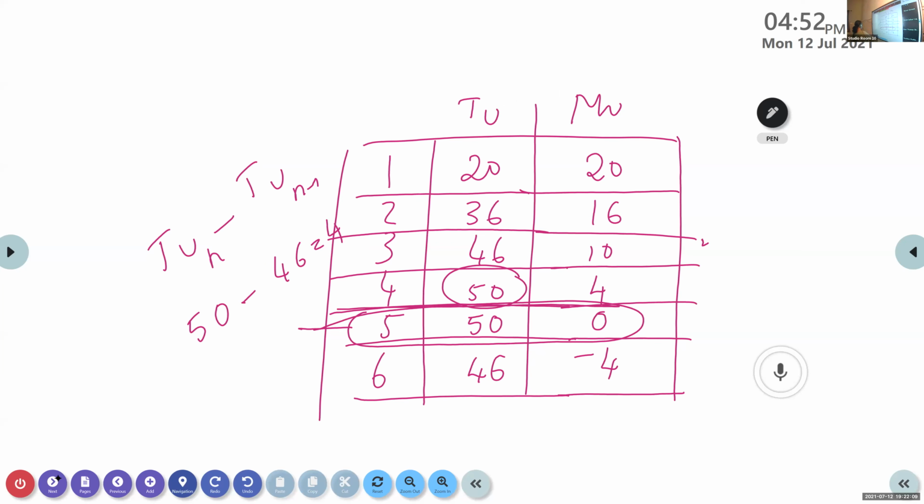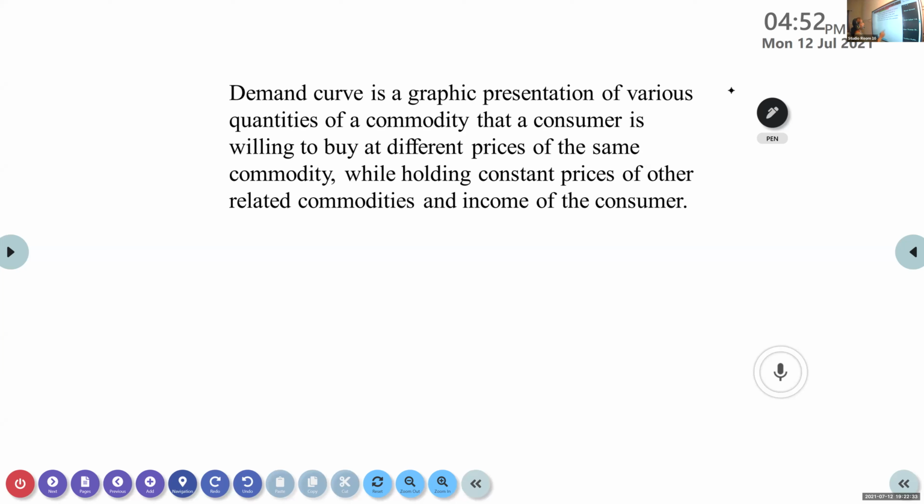Now next, the demand curve. A demand curve is a graphic representation, like how I showed you before the graphic representation of total utility and marginal utility. In the same way, a demand curve is a graphic representation of various quantities of a commodity that a consumer is willing to buy at different prices of the same commodity, while holding constant the prices of other related commodities and